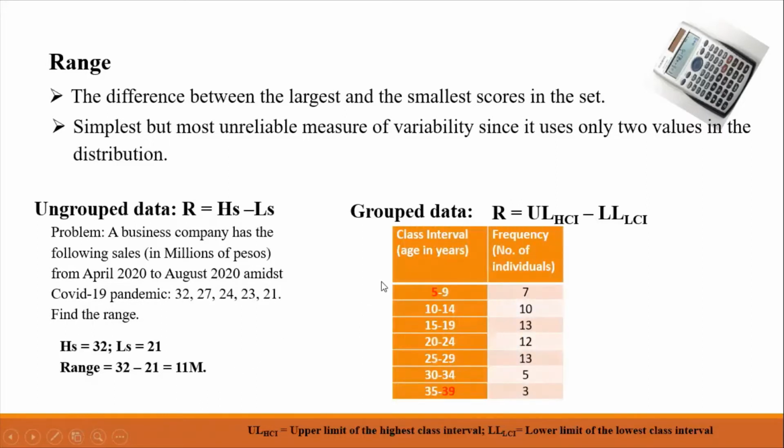Under group data, we have our class interval and our frequency. The class interval, we have 5 to 9 years old, 7 individuals. 10 to 14, we have 10, 15 to 19, we have 13, 20 to 24, we have 12, 25 to 29, we have 13, 30 to 34, we have 5, and 35 to 39, we have 3, a total of 64 individuals. Here we identify our upper limit of the highest class interval, which is 39, and the lower limit of the lowest class interval is 5. So getting the difference, we have 34.